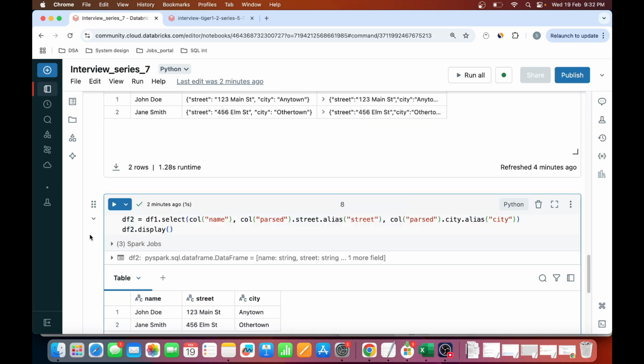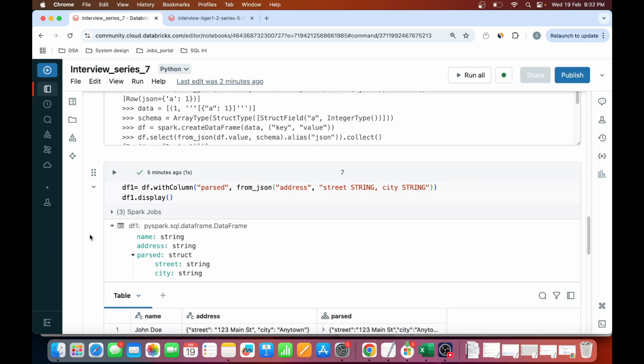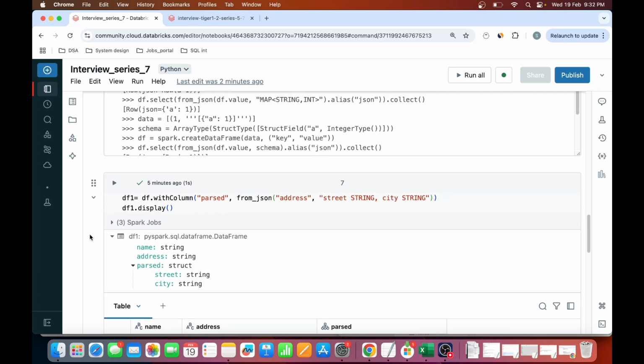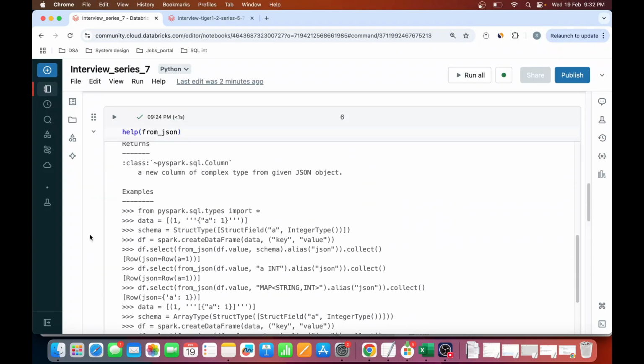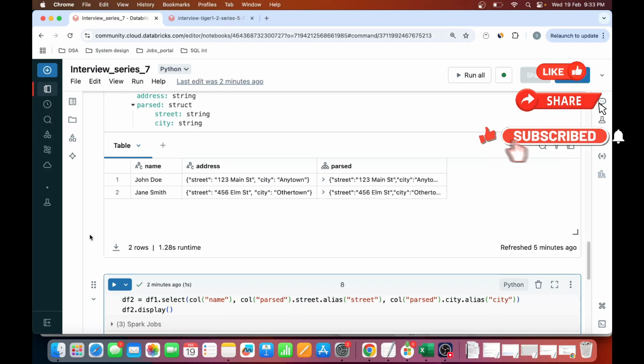So this was the complete question that was asked in Globant. This type of question is also asked in other companies. Make sure you remember these keywords of from_json, withColumn, and also how to get an element from the JSON. If you want to know more about how to flatten JSON, I have created a particular video on flatten JSON. I will pin it in the I button. You can watch that as well. It is an extensive video in which I've explained a very complicated question, so you go ahead and watch it as well so that you know how to also flatten your JSON.